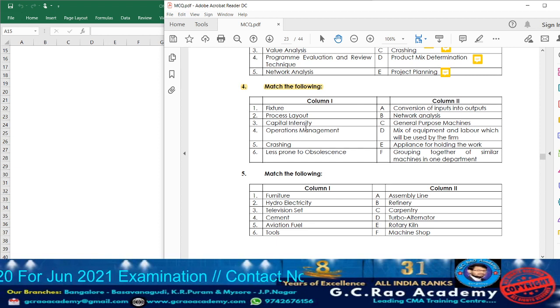Or sometimes if a high amount has to be incurred on labor also, that can be included under capital intensity. Next, point number 4, we have operation management. Operation management helps in the conversion of input into outputs. They will be utilizing an appropriate operation system.